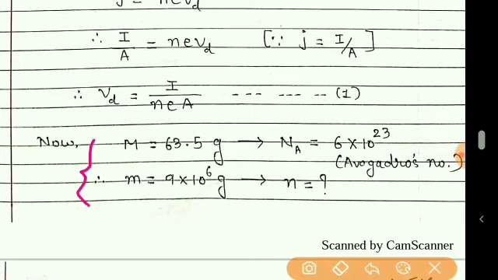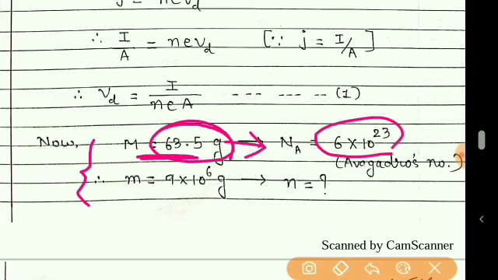Now atomic mass is given, 63.5. So if we consider this much mass, that is 63.5 gram, then that will contain this many atoms of copper. And in the statement it is given that each copper atom provides one free electron. So in this much mass, this many copper atoms are there, and so the free electrons also.